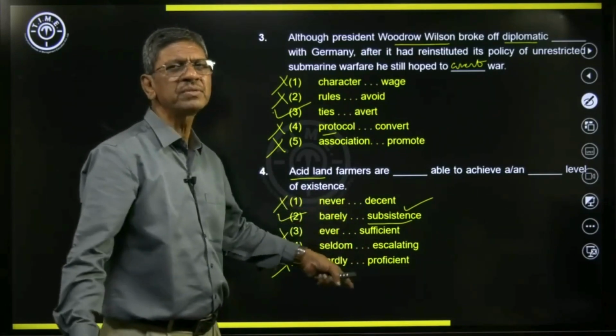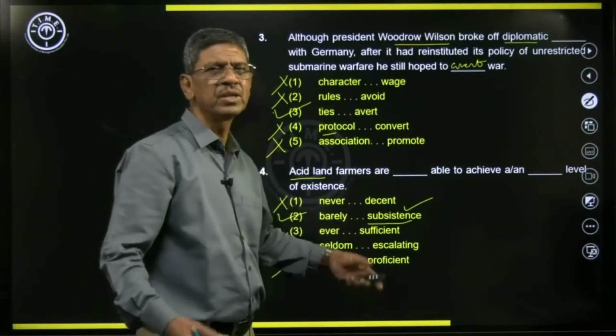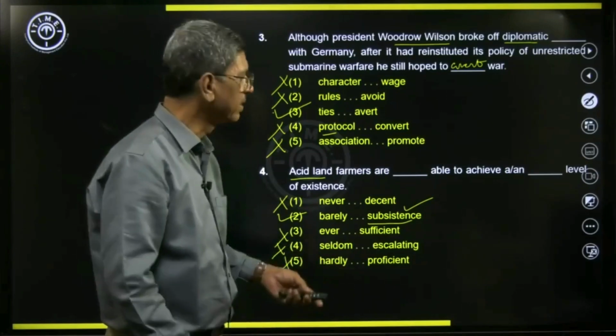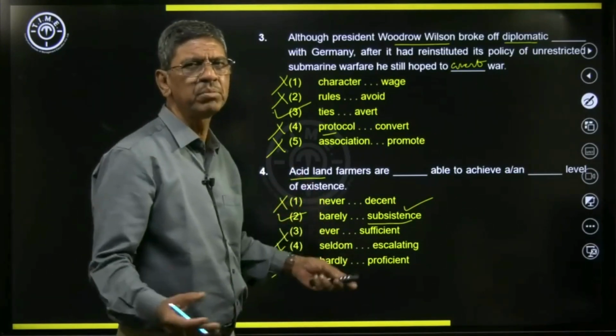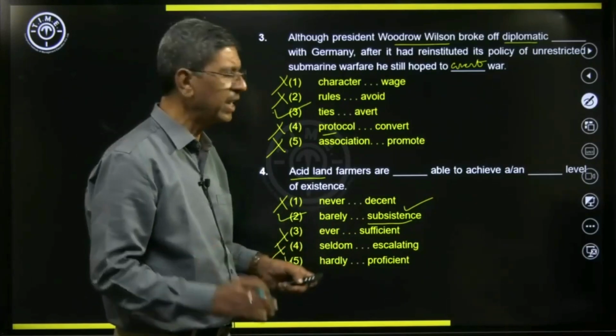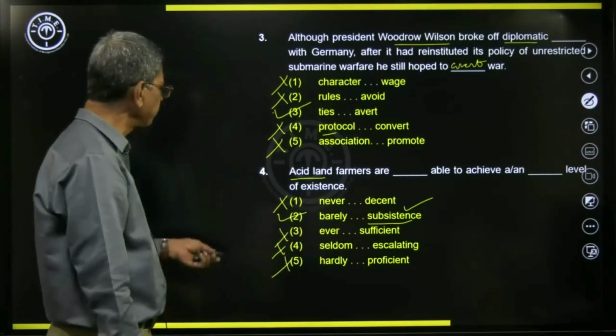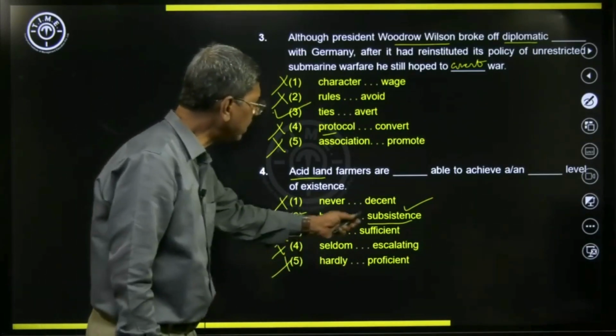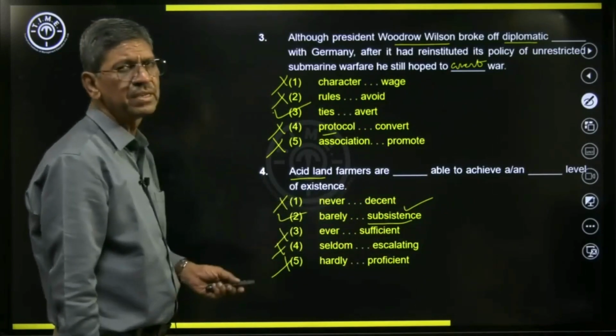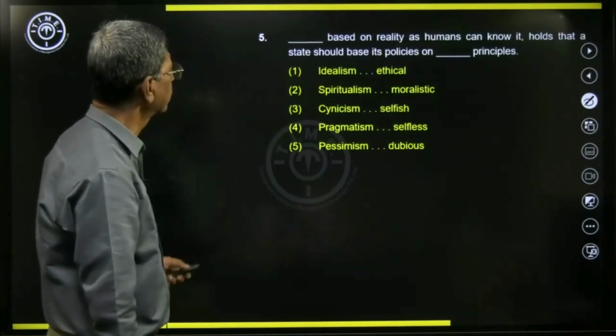They have nothing to save, there is nothing to do anything better than that. They are just able to manage, make ends meet. That's it. So this one, barely and subsistence, is the best option. Let's go to the next one.